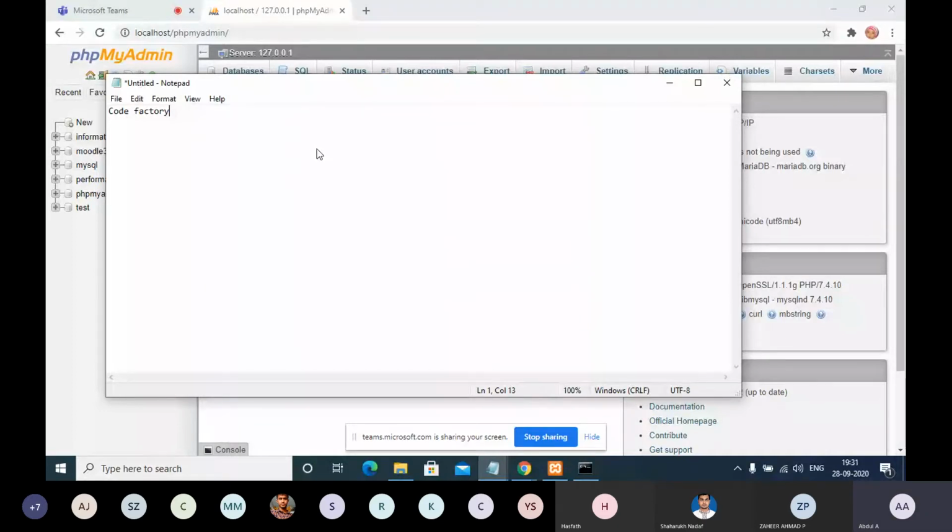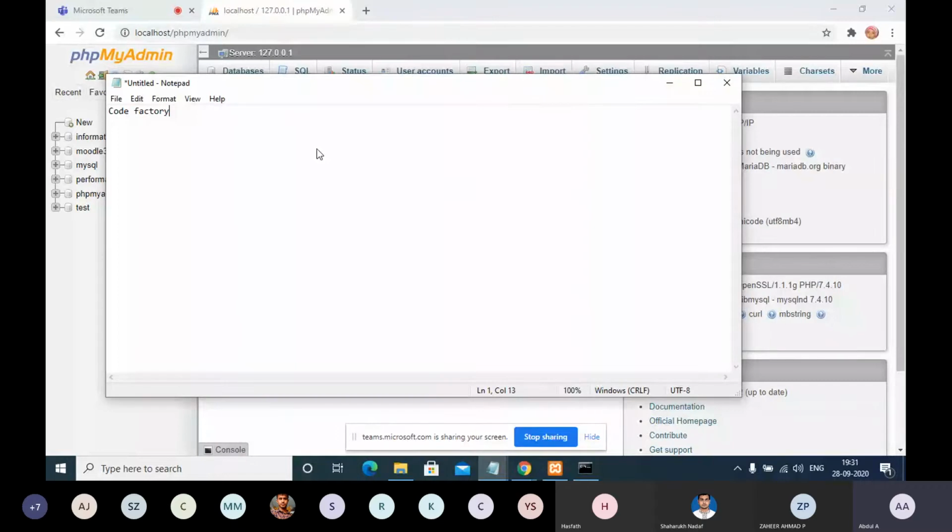When we are storing our data in a database, it is easy to fetch, easy to select, easy to insert. So the performance and efficiency will be high when we are using the database.